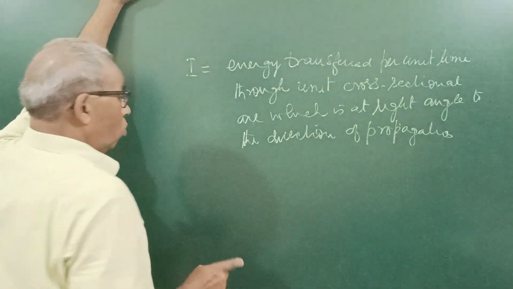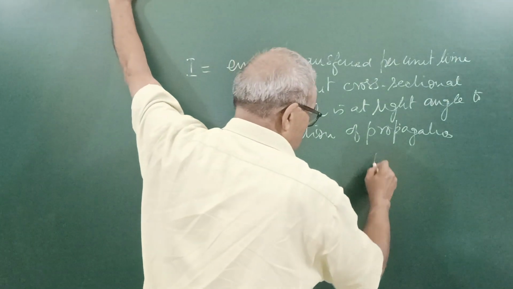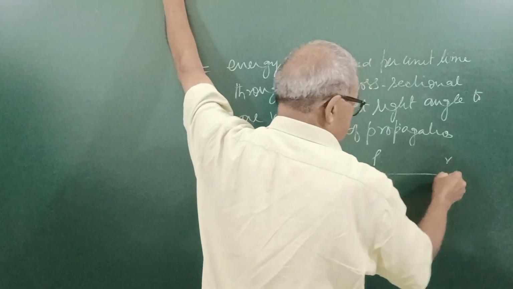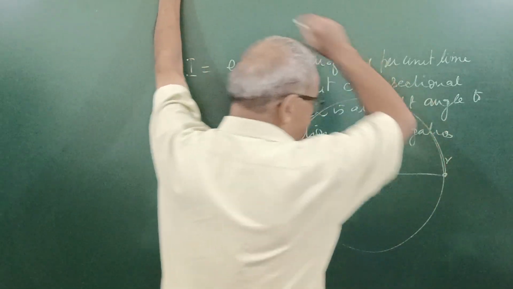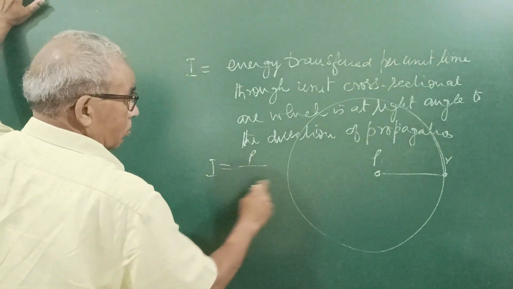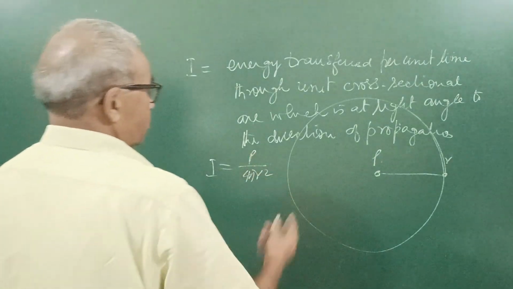And I told you, if here is a point source of power P, and this is a point at distance R, then in this area it will be spreading, so the intensity here is power upon area, the energy per second.